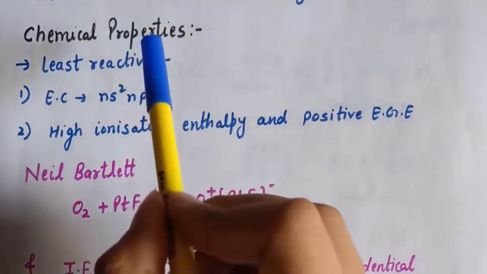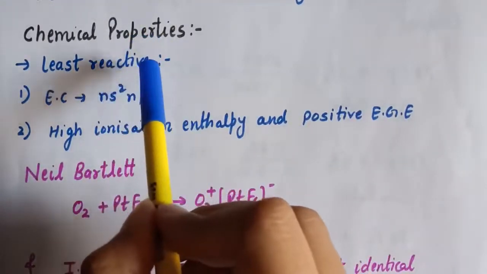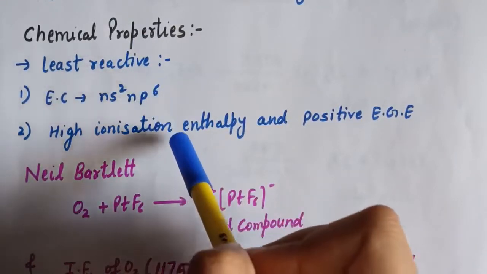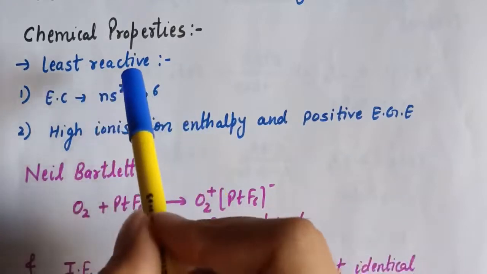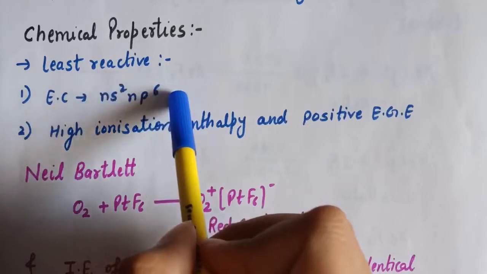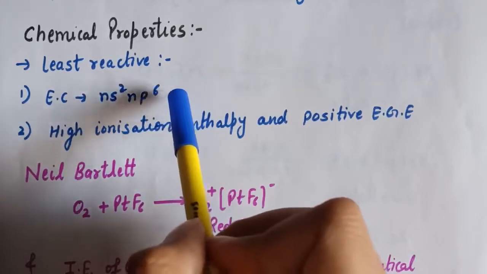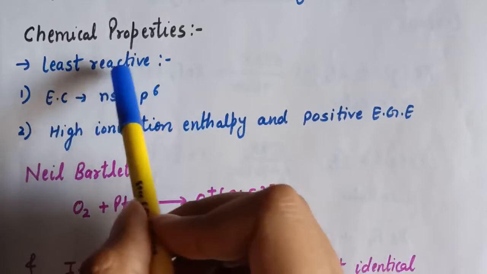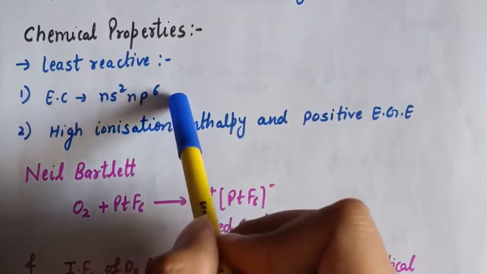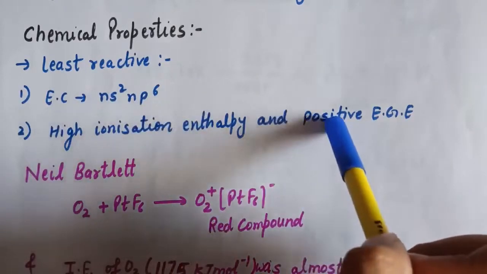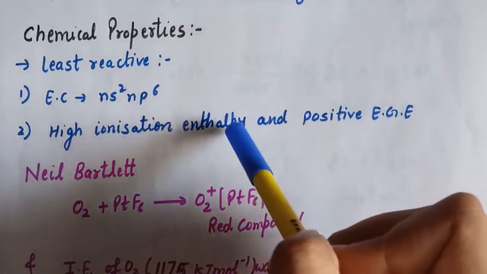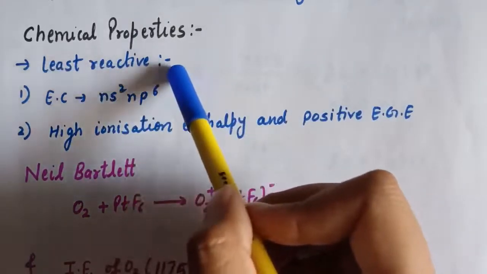In general, noble gases are least reactive and their inertness to chemical reactivity is attributed to the following reasons. First, noble gases except helium have completely filled ns2 np6 electronic configuration in their valence shell, and that is why they are least reactive. Second reason is they have high value of ionization enthalpy and positive value of electron gain enthalpy. So these are the two reasons which make group 18 elements least reactive.